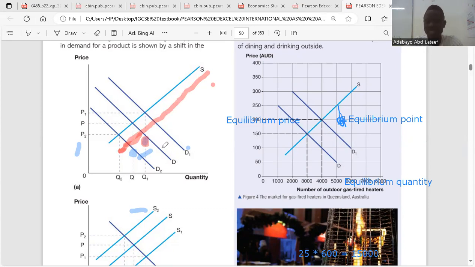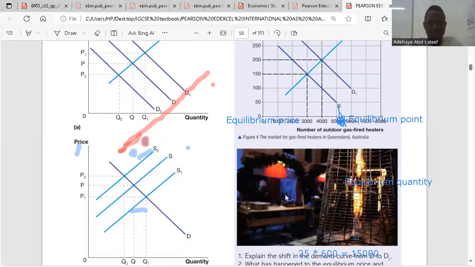But as soon as that increases, what happens in the market? There might be excess supply in the market, and if there's excess supply in the market, prices will fall from P to P1. So look at the second graph here. Here we're talking about the supply of the product, an increase in the price of the product from P to P1.